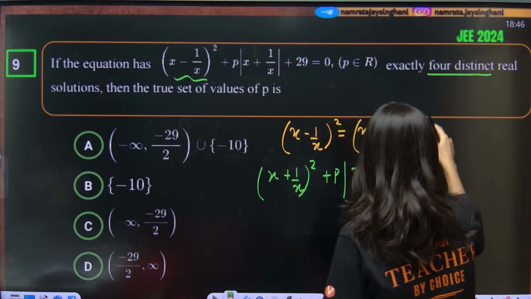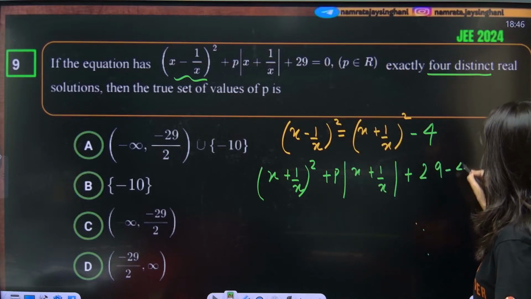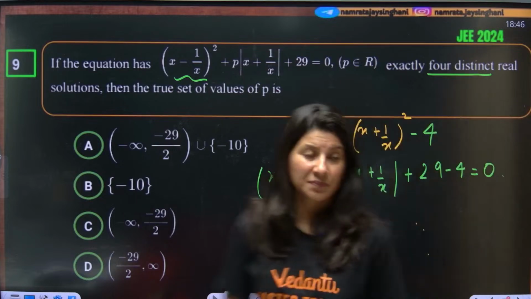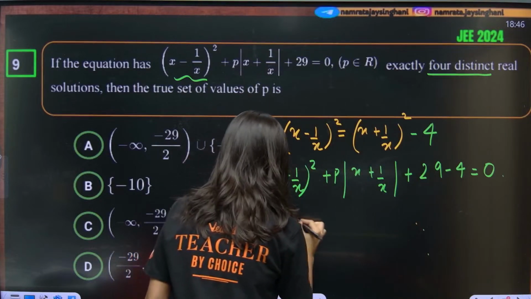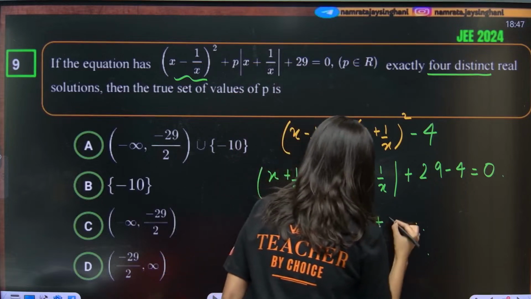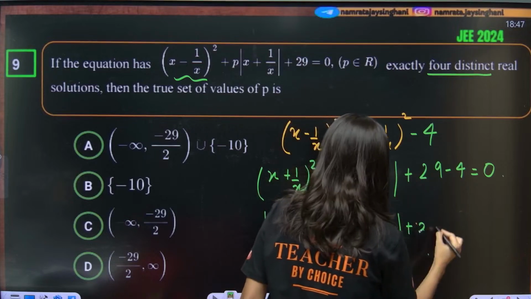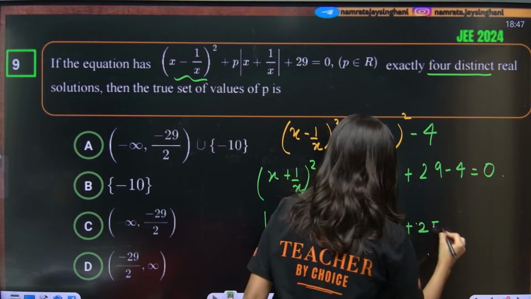So 29 minus 4 is equal to 0. Better. So now this has become mod of x plus 1 by x whole square plus p mod x plus 1 by x, plus 25 is equal to 0.